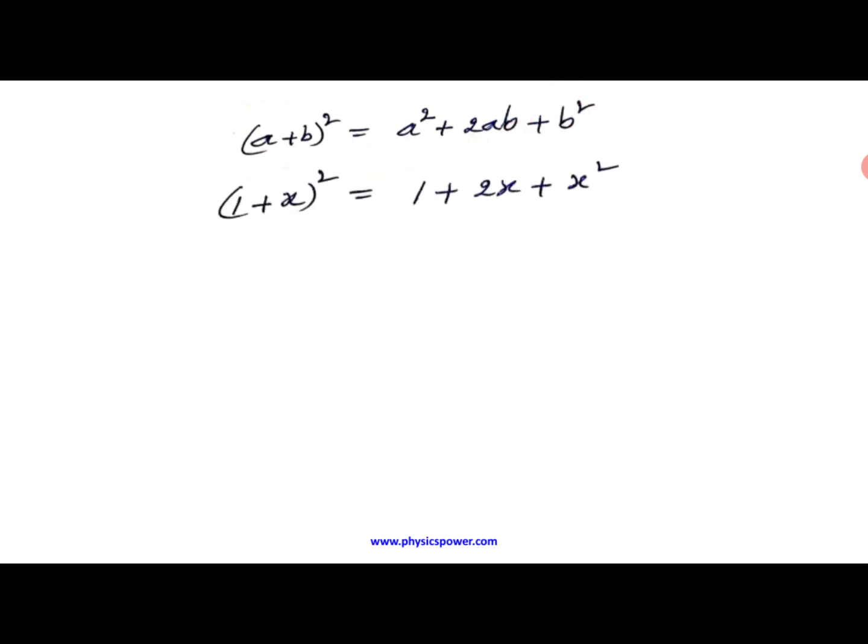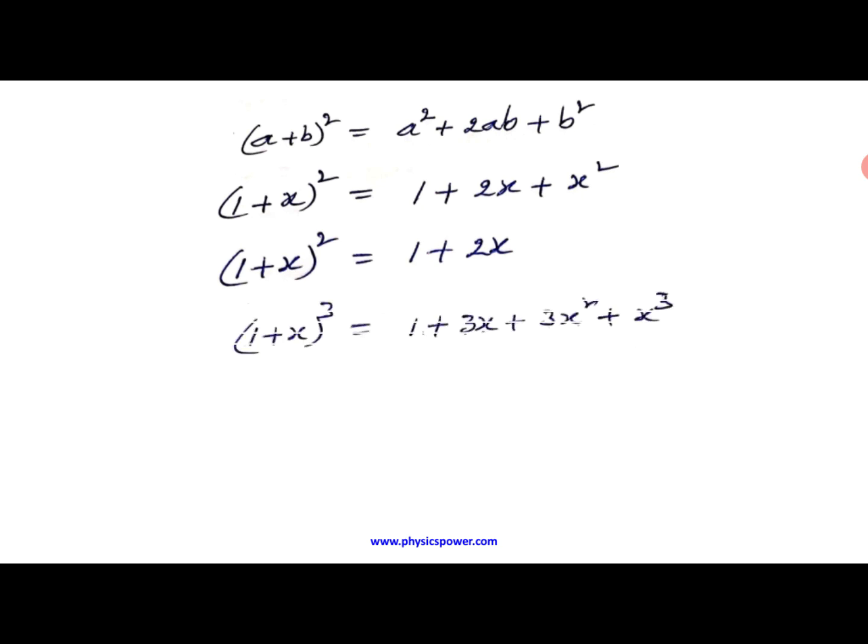Then we can write just a square plus 2ab. Similarly here, if it is (1 plus x) whole square and x is very small, then it is 1 plus 2x plus x square. Here x square is neglected, so we can write (1 plus x) whole square equals 1 plus 2x. Similarly, if it is (1 plus x) whole cube, but here the condition is that x should be very small, then the x square and x cube terms we can neglect, and we can write only 1 plus 3x.